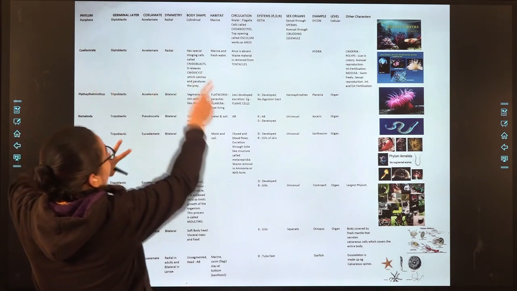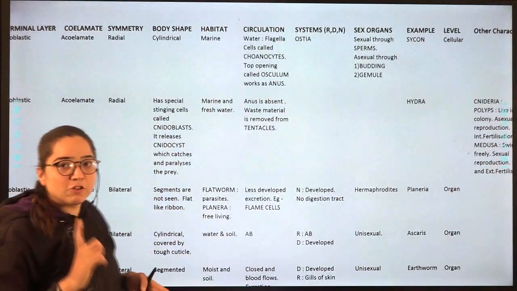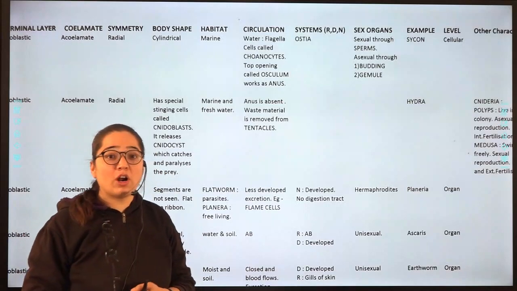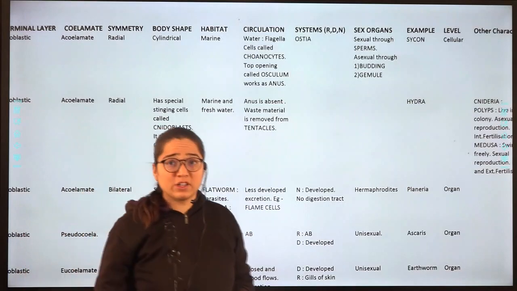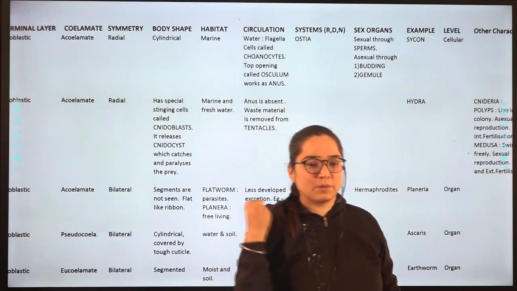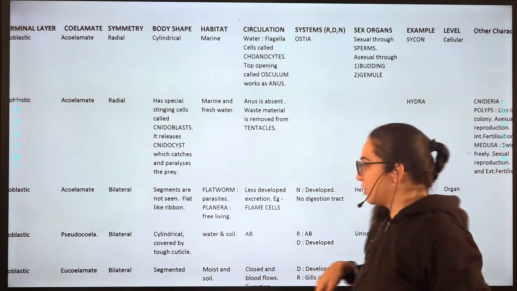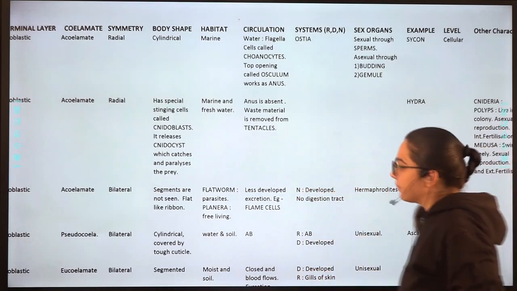What is it? Porifera. How is the body shape? Cylindrical. Coelenterata, they have special stinging cells. What is that called? Cnidoblast. What is it going to release? Cnidocyst. What will that do? It will catch and paralyze the prey. Then Platyhelminthes, how is their body? Segments are not seen. They are flat like a ribbon.